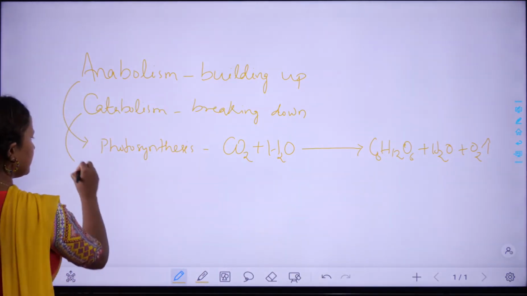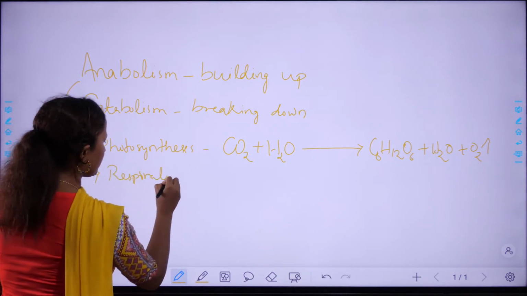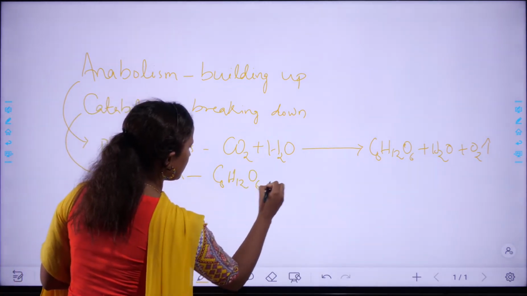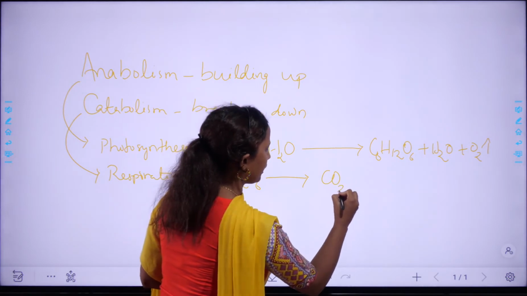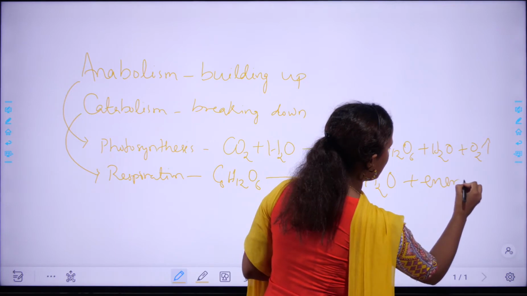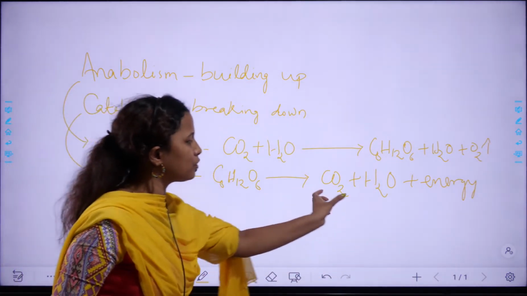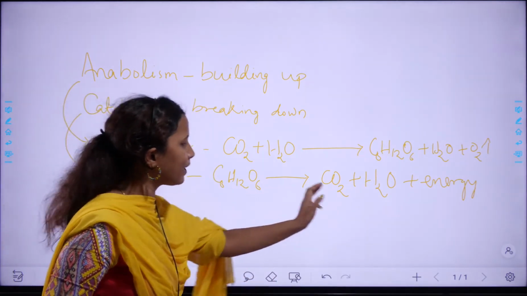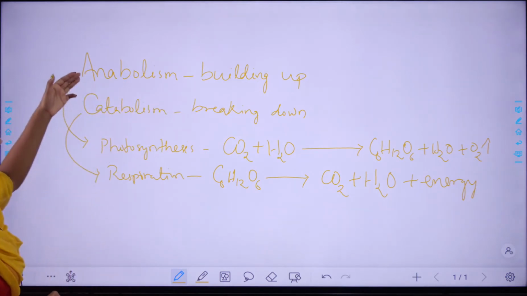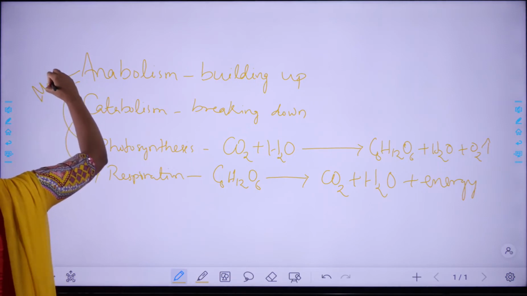But in catabolism, example is respiration. In respiration, carbohydrate, a complex product, breaks down into carbon dioxide, water, and some amount of energy. So here a complex product breaks down into simpler forms. So it is the breaking down process. Both this building up and breaking down, or anabolism and catabolism together, are known as metabolism.